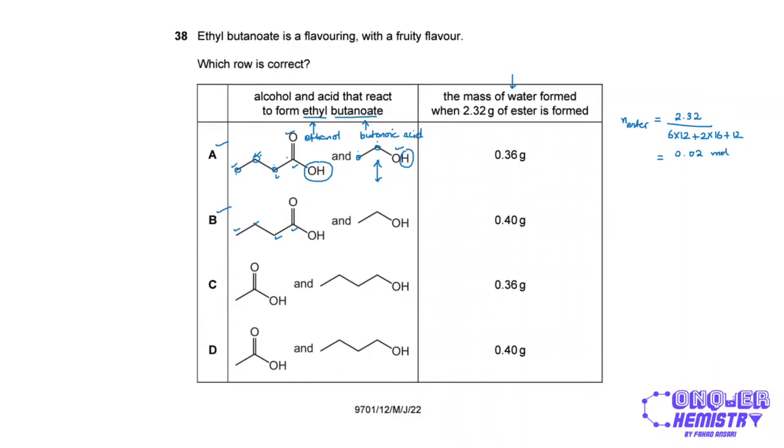And this is going to give us 0.02 moles, right? And this is going to be the same as the number of moles of water, because they're formed in a 1-to-1 ratio. So the mass of water will be the moles over here times the MR of water, which is 18. And so this is going to give us 0.36 grams. And this is option A over here.